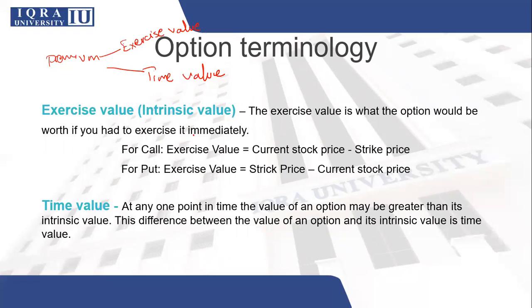exercise value. For call, if you want to calculate the exercise value, the formula is current stock price minus strike price. Now, this is again very similar to your forward and futures. Remember, for long, what you used to do. Similarly is going to be the case for call. So call is for buy. If you want to buy, you want that your price should be less.